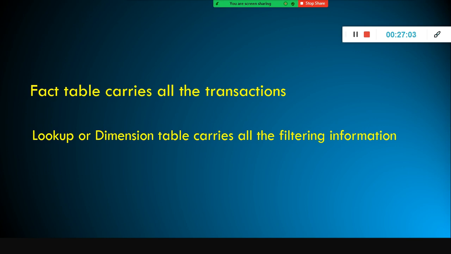primary key value, the product ID, goes and checks in your sales table. How many instances of the peanut butter bottle are occurring in my sales table? It filters only those records. So the dimension table is filtering the information. The product table is helpful in filtering the information from the sales fact table, in terms of filtering only the intended product. In our case, it is the peanut butter bottle.